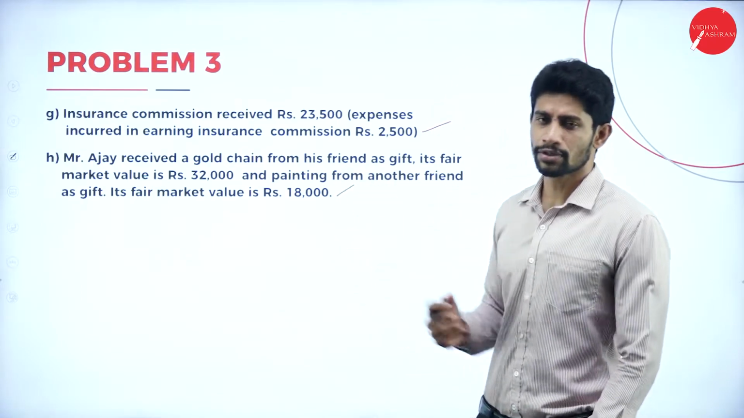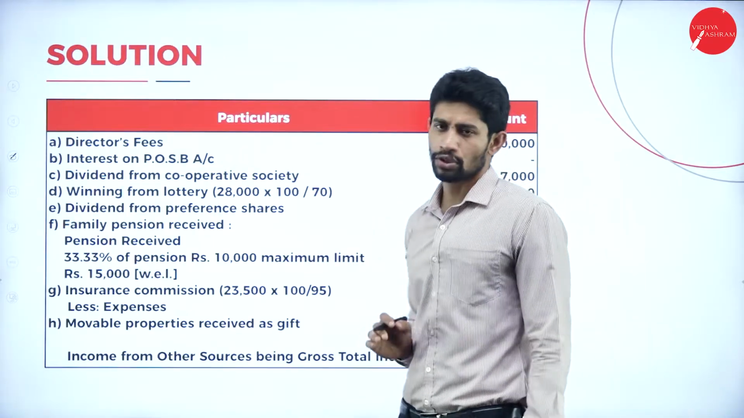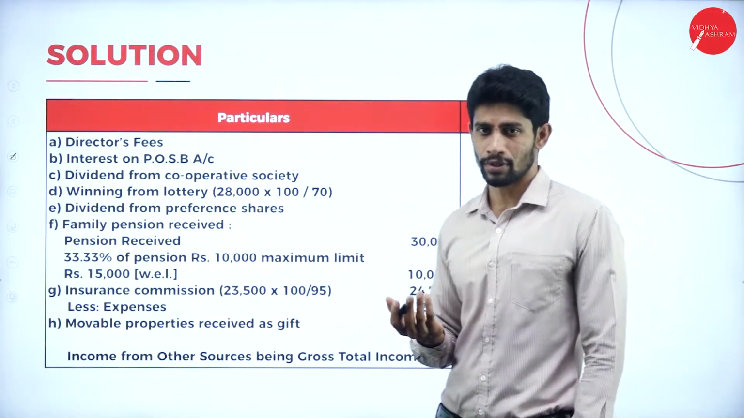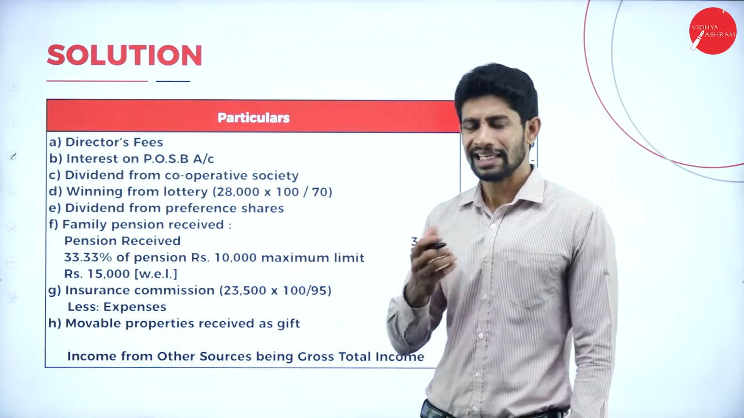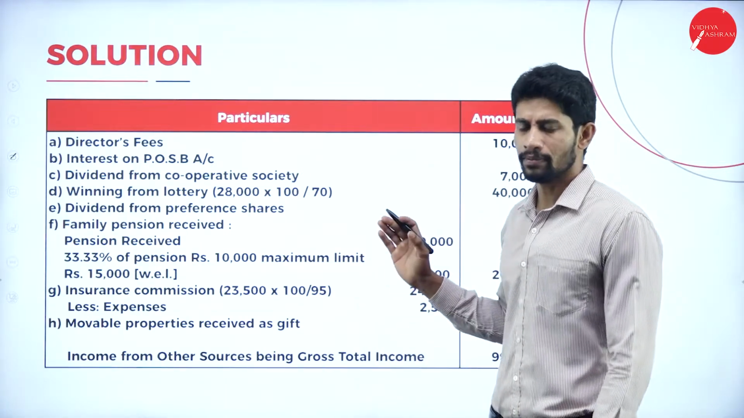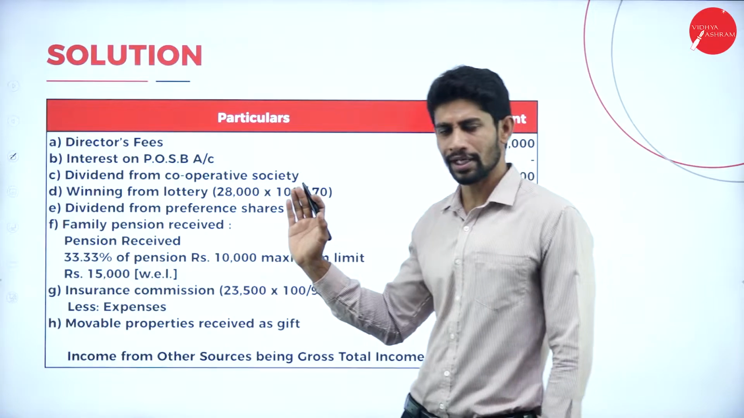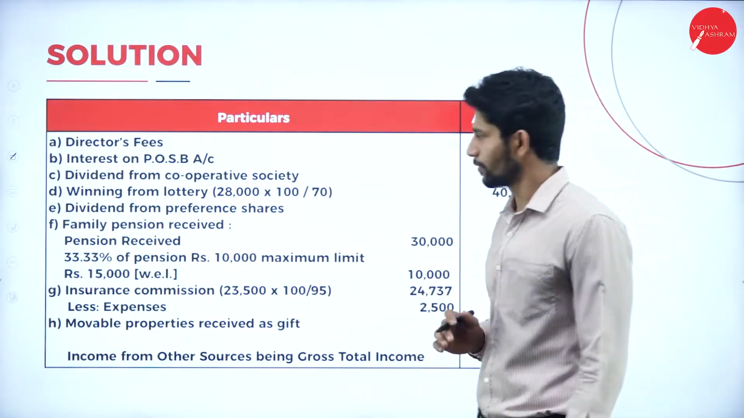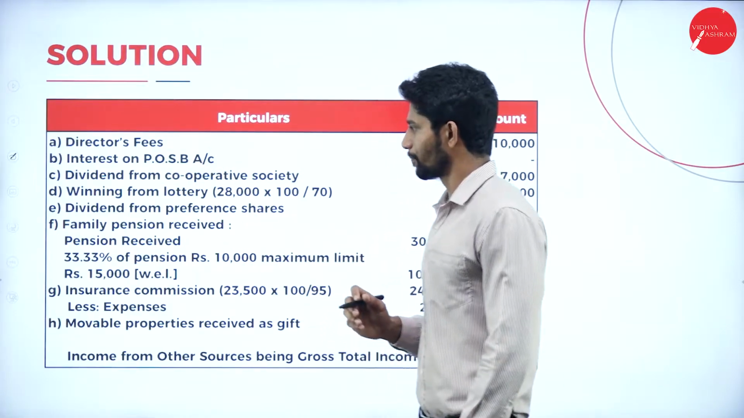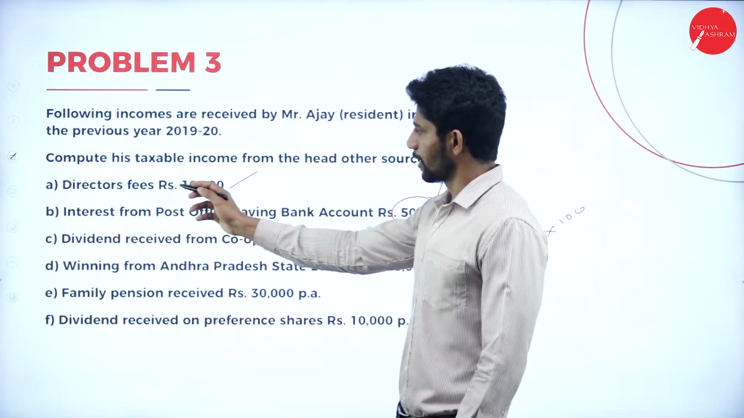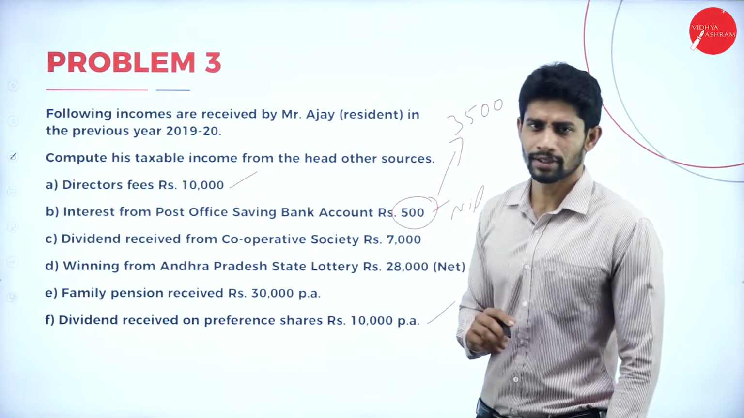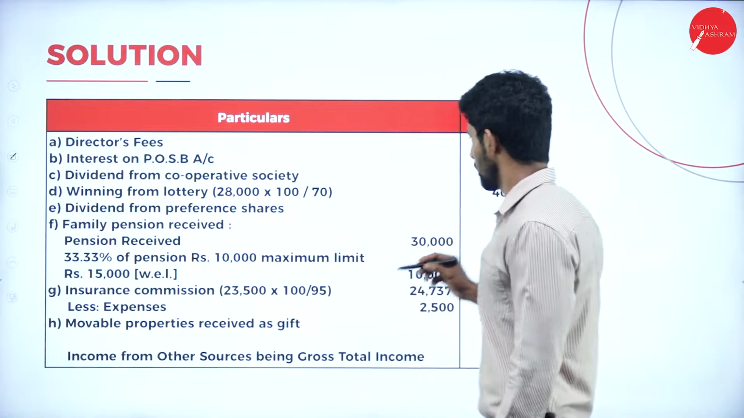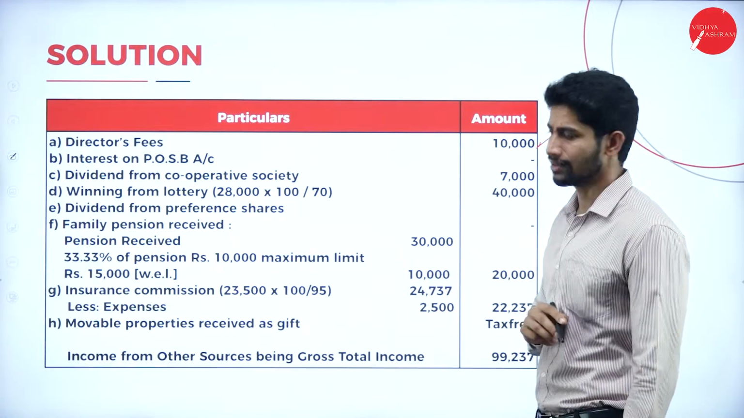So moving on to the solution part, we are supposed to make 2 columns, that is particulars and amount, and we can put 3 columns also. While we are doing adjustments, it will be easy to solve the problem. Either 2 columns or 3 columns, anything is fine. For this problem, 2 columns are enough. So first point in the problem, director's fees rupees 10,000. Yes, director's fees rupees 10,000 is taxable. So we are taking the amount to the outer column, 10,000.